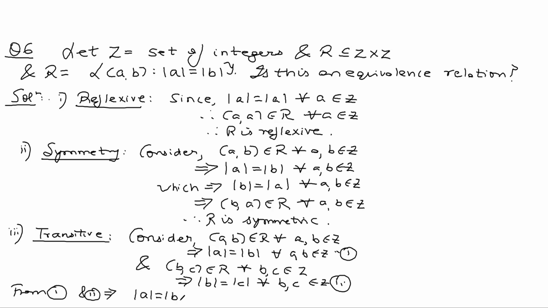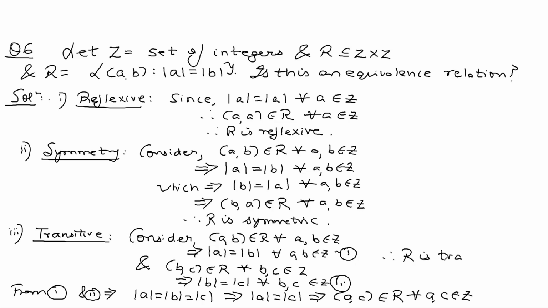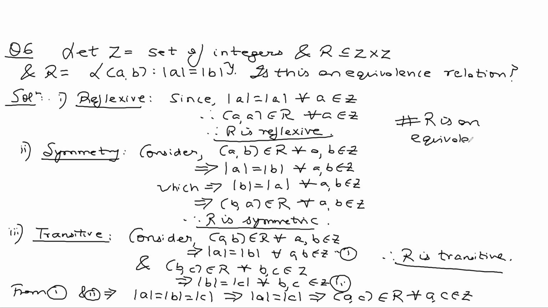Mod A is equal to mod B is equal to mod C, which implies mod A is equal to mod C, which implies A comma C also belongs to R. Therefore, R is transitive. Since R is reflexive, symmetric, and transitive, R is an equivalence relation.